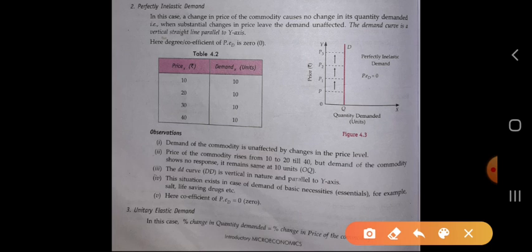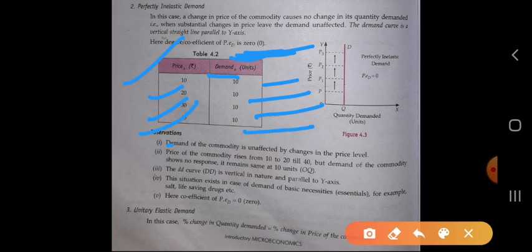So the degree of price elasticity of demand here is 0. Here is one example: the price of a commodity is 10, demand is 10; price is 20, demand is 10; price is 30, demand is 10; price is 40, demand is 10.